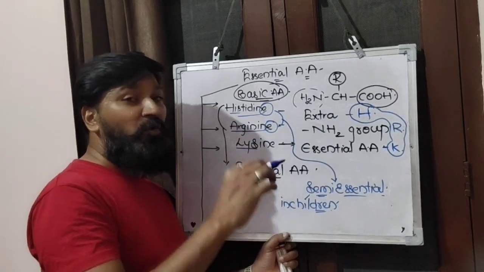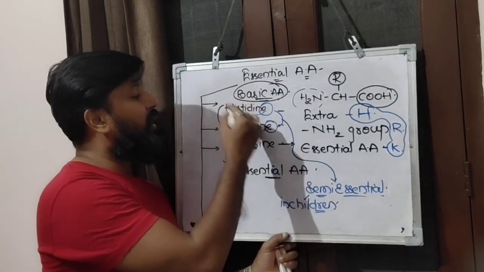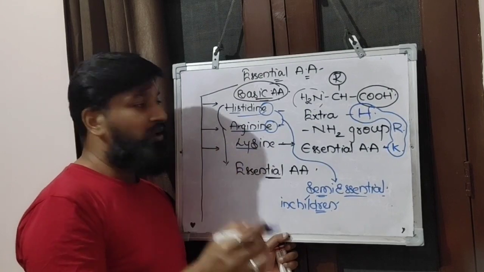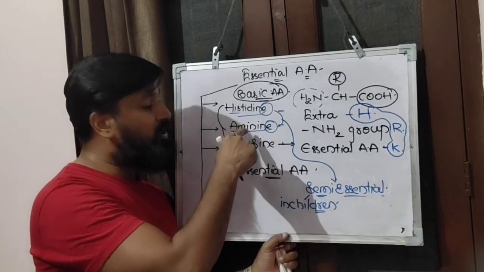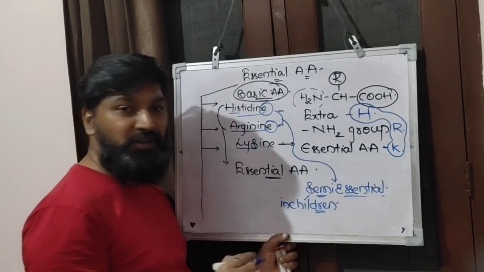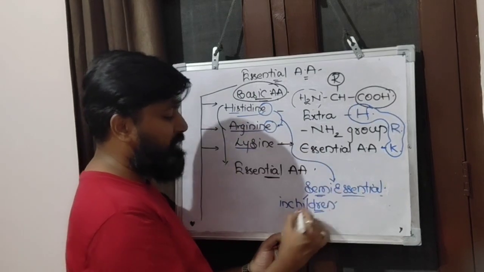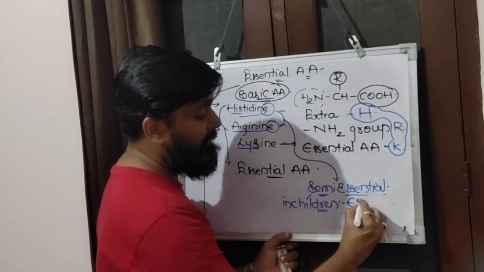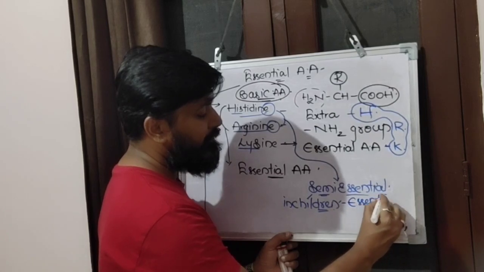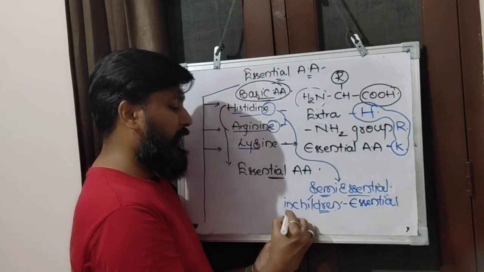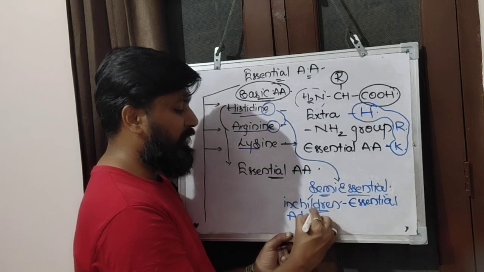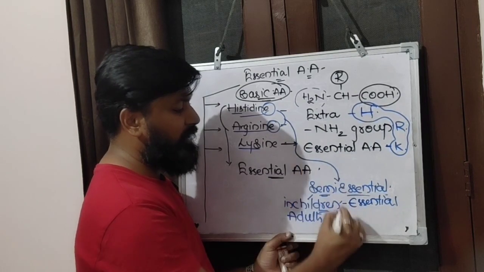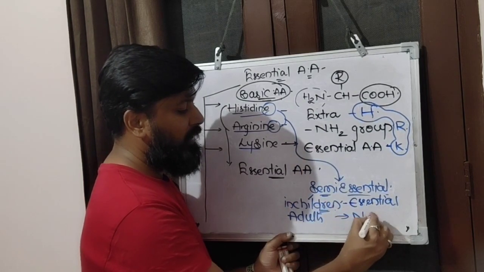So for children, we call histidine and arginine essential. For adults, we call these 2 non-essential. Right, children? That's why we call them semi-essential. In children we call them essential, and in adults we call them non-essential.